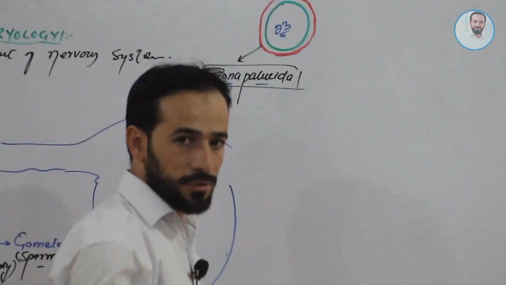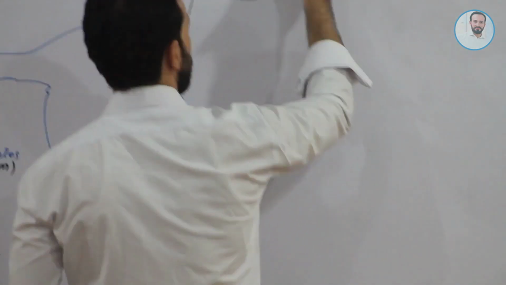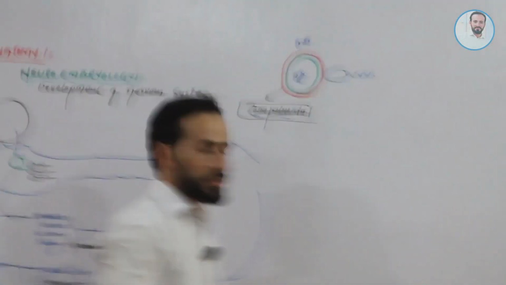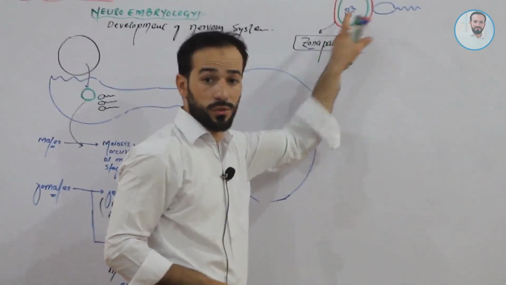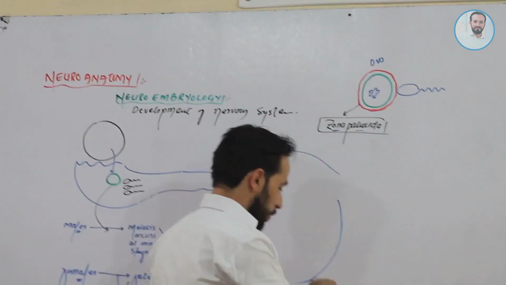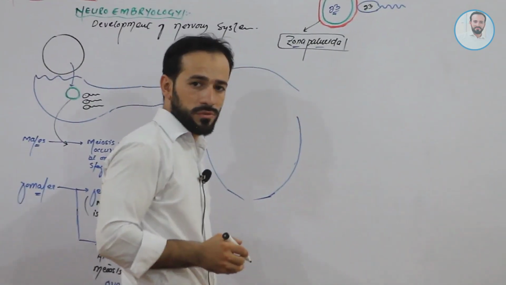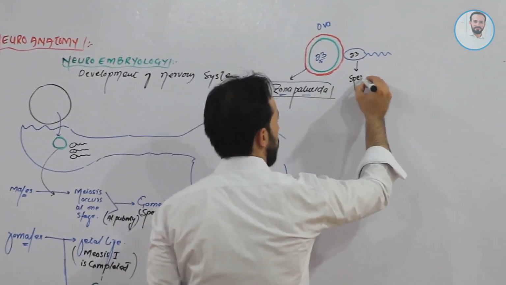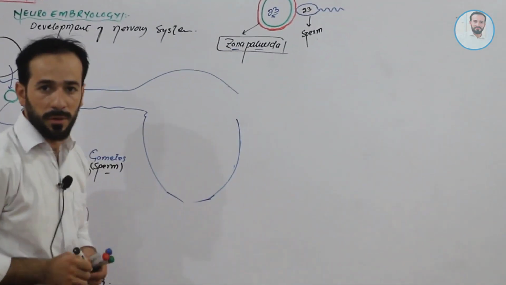Now this ova comes in contact with the sperm, the cell which is going to fertilize this ova. So let's focus, friends. This cell also contains 23 chromosomes. It is a male gamete, and it is called a sperm.